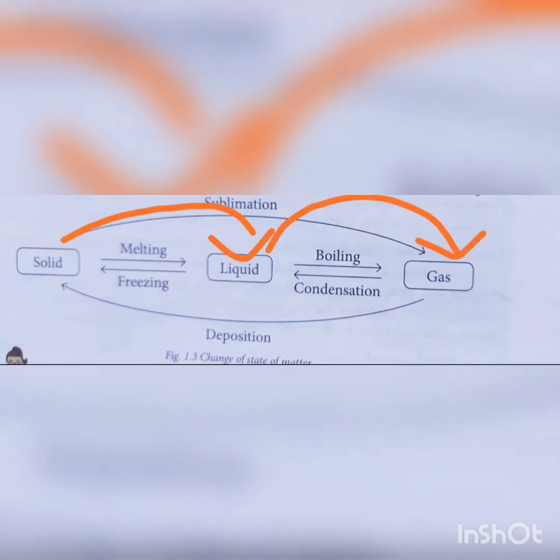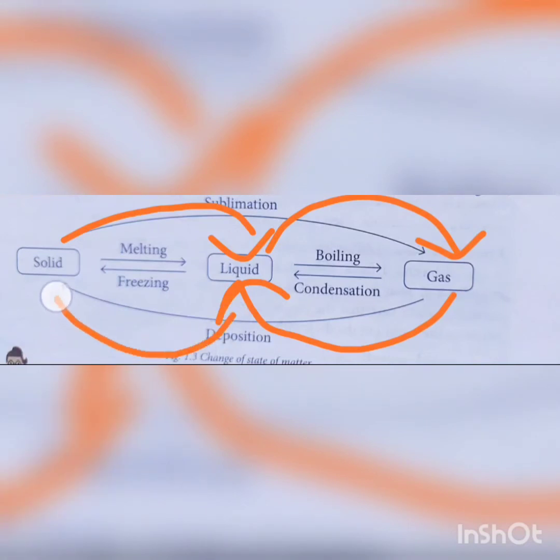Condensation. The process of change of a substance from its vapor state to its liquid state is called condensation. The temperature at which condensation takes place is called its condensation point. The process of change of a liquid into solid state on cooling is called freezing. The fixed temperature at which a liquid changes into solid is called its freezing point.